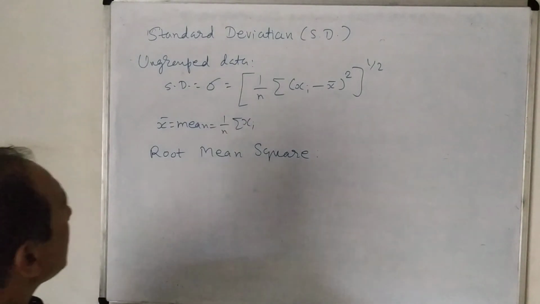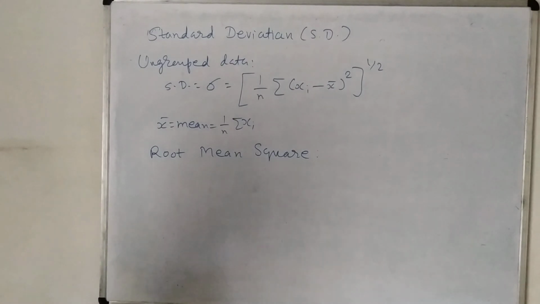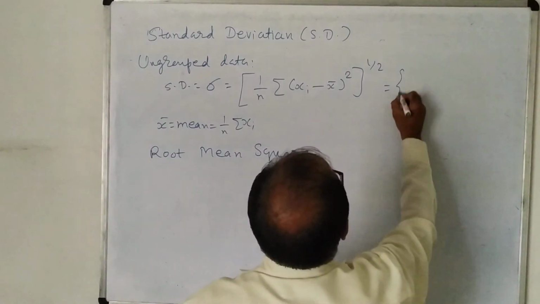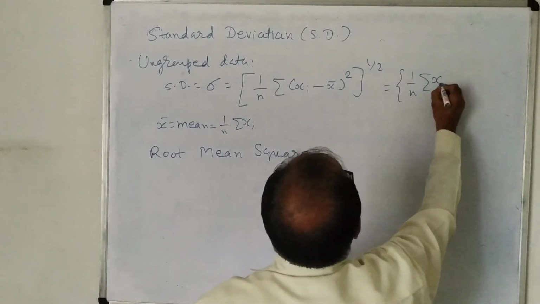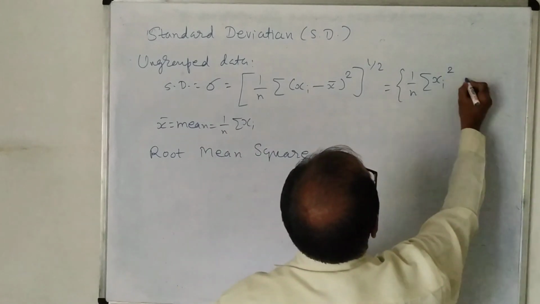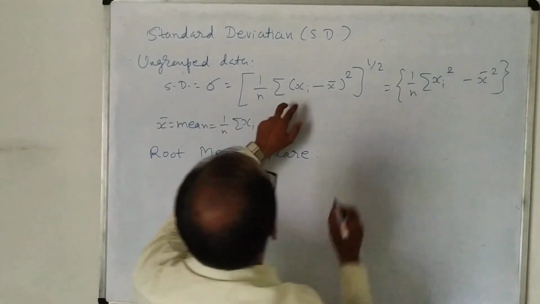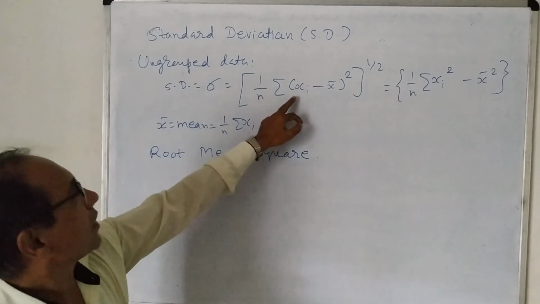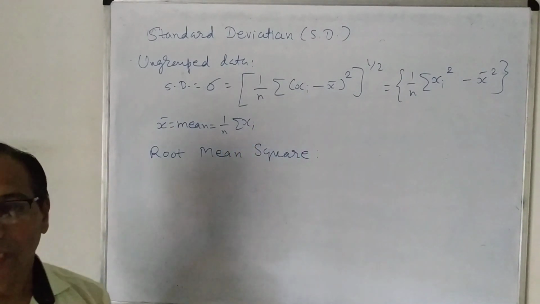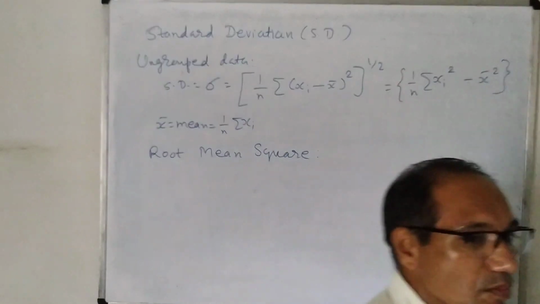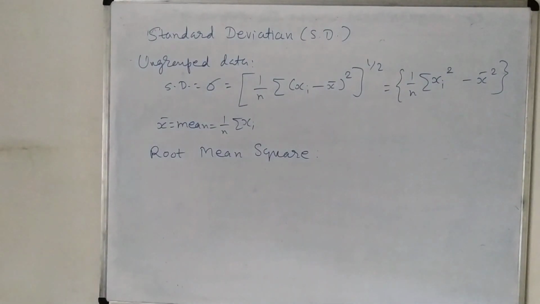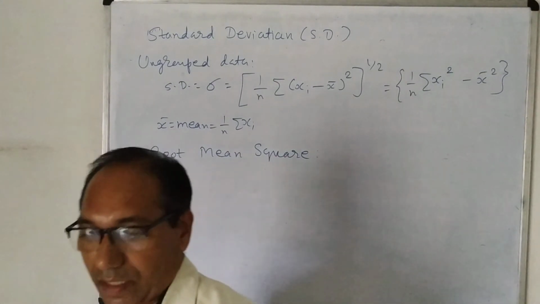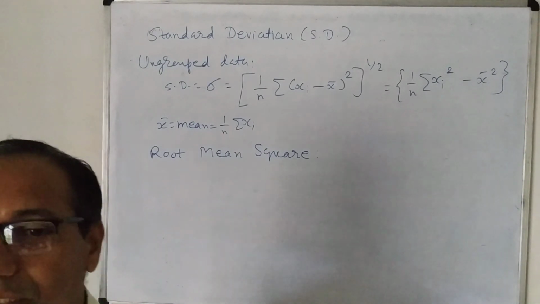One more thing you should remember is the simplified formula for this one: 1 upon n sigma xi square minus x bar square, whole raised to 1/2. If bigger numbers are given, the calculations become complicated. No doubt we can use a calculator, but here we want practice in doing calculations manually, and then our process will become fast.